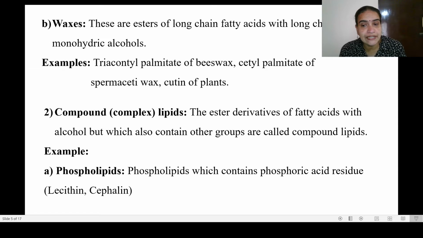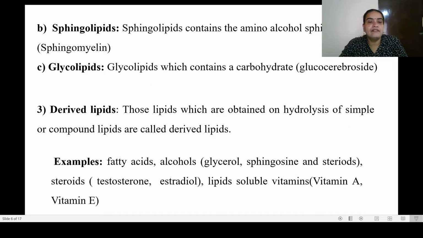The ester derivative of fatty acid with alcohol, which also contains other groups, is called compound lipid. For example, phospholipid. As the term suggests, an additional group of phosphate will be present in this lipid. Phospholipid contains phosphoric acid residue. Lecithin, cephalin can be given as an example for this compound lipid.